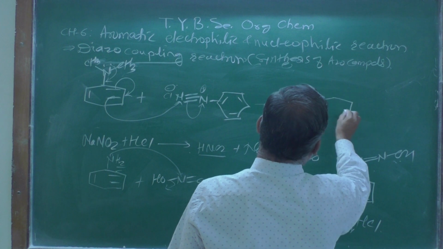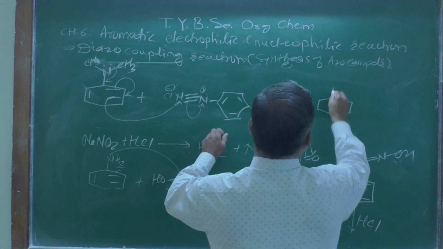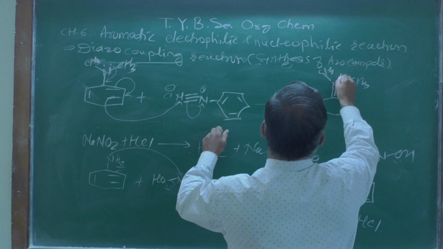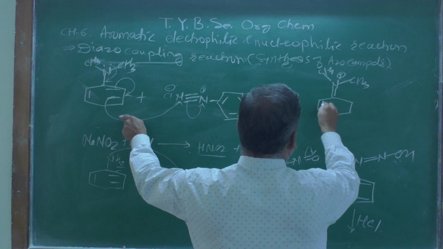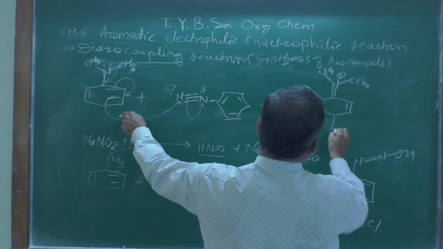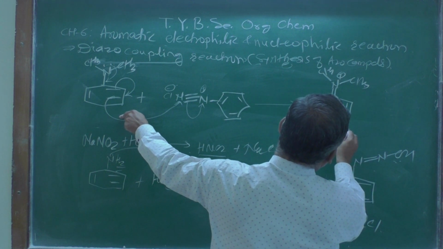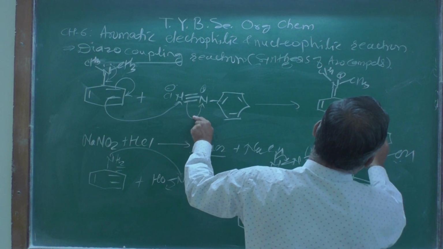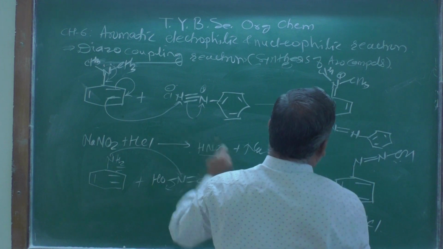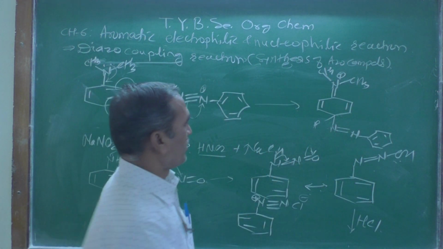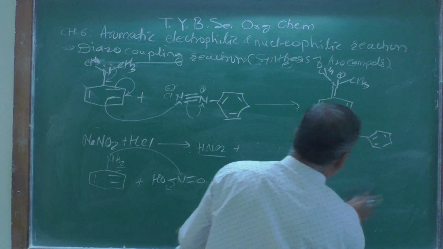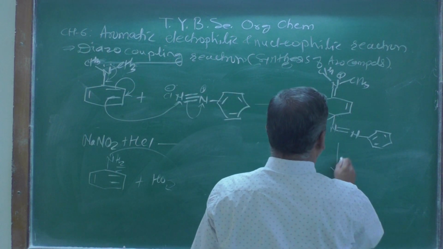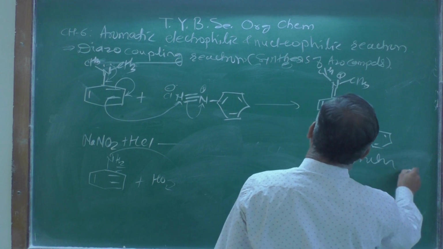Here you are going to get the product like this, N with a methyl group, another methyl group, positive charge on it, the double bond here, another double bond here, N double bond N, and this is a benzene ring, right? So this one is a benzene ring. And now aromatization. How can we show that aromatization? Aromatization is the next step.